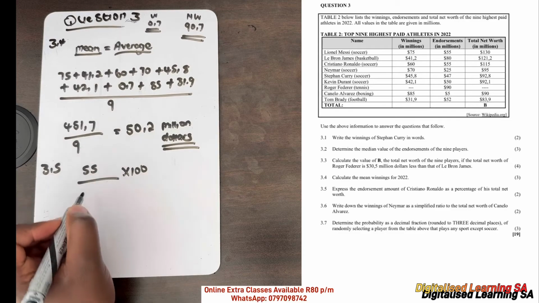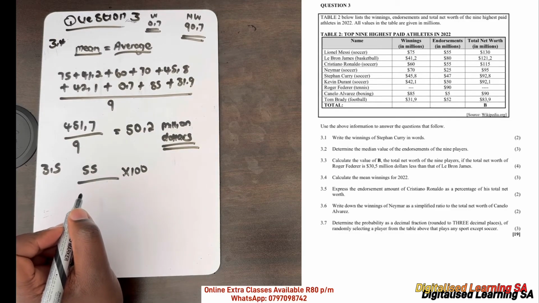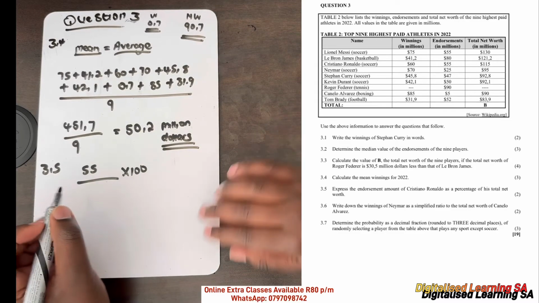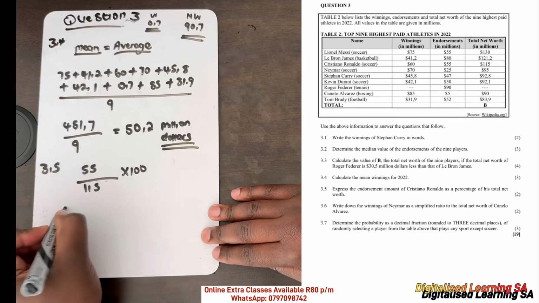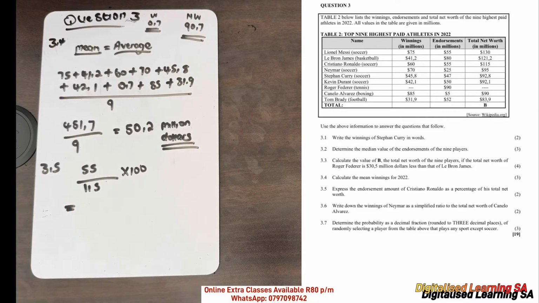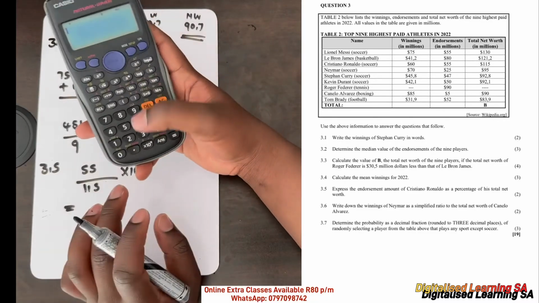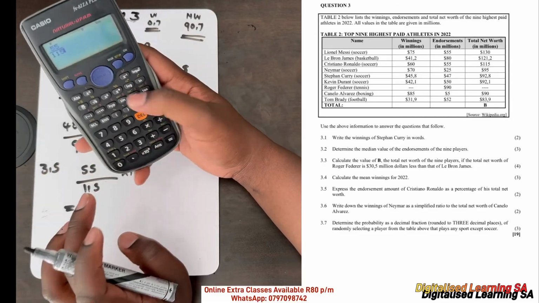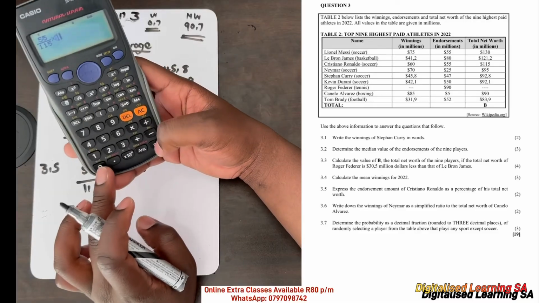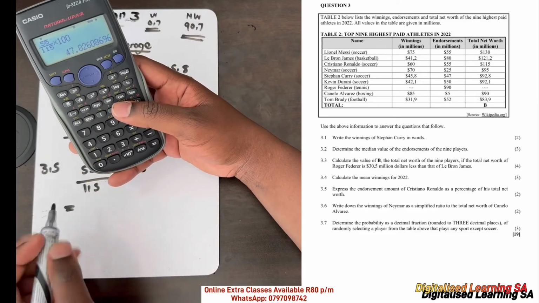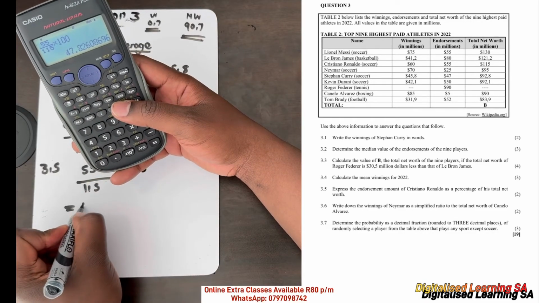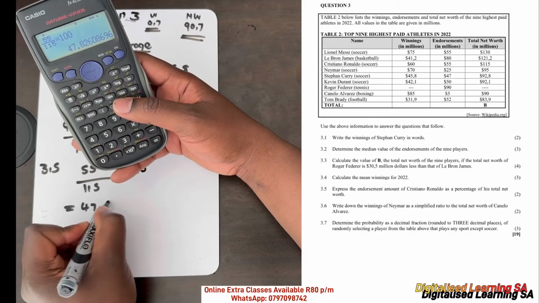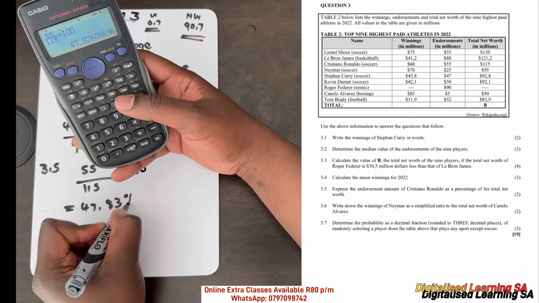Once we see "as a percentage" in the question, it means that we need to multiply by 100, because the answer needs to be in percentage form. Cristiano Ronaldo's endorsement amount is 55, and we divide by his total net worth, which is 115. So it will be 55 divided by 115 multiplied by 100, which is 47.83%.